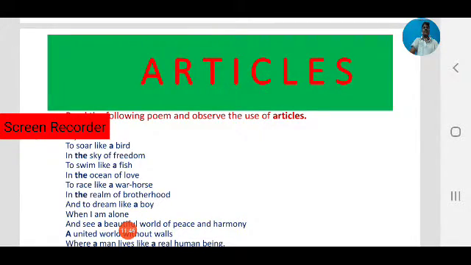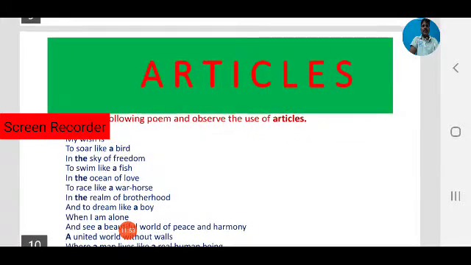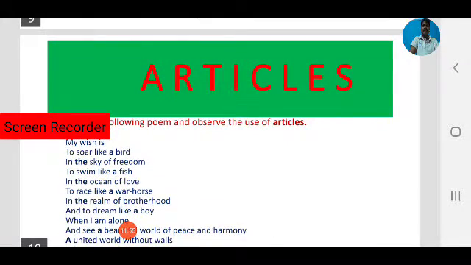Before beginning our exercises, let us read a small poem and observe the use of articles in the poem.